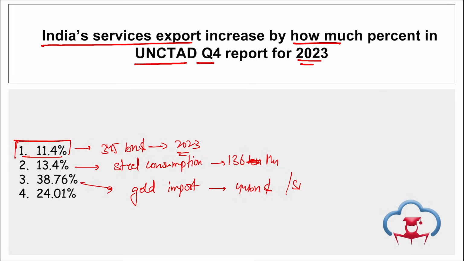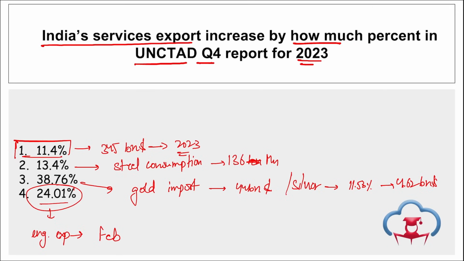And if we talk about silver, silver imports decreased by 11.53% to just $4.62 billion. Then if we talk about engineering exports, they made up 24.01% of India's total goods export. In January 2024 it was 23.75%, and in the month of February 2024 it was 24.01%. The engineering exports, right, this was the total for Feb, that is 24.01%.